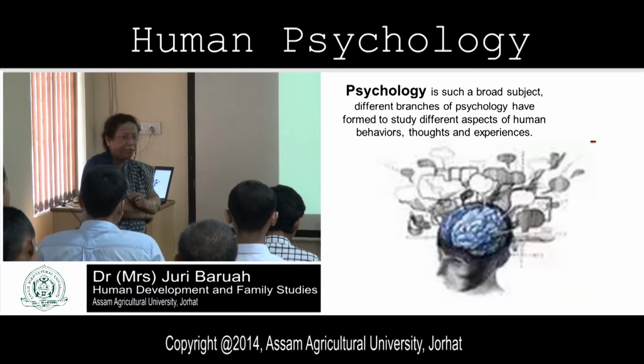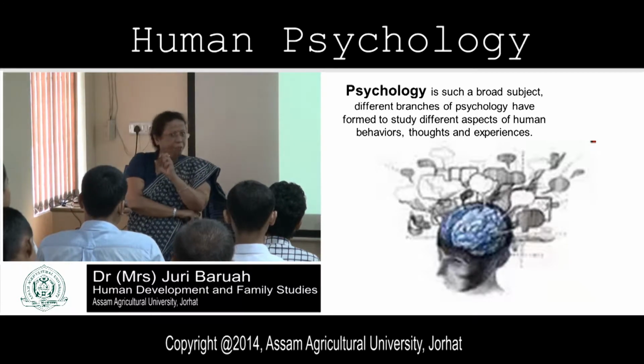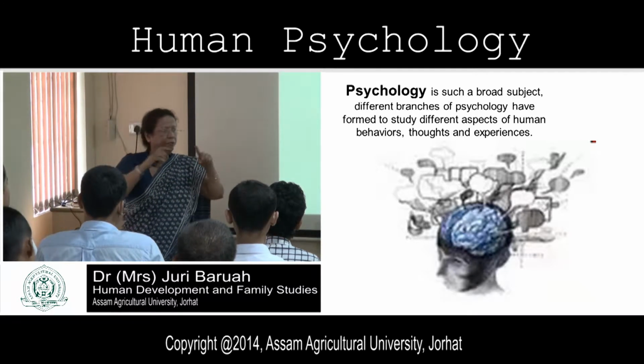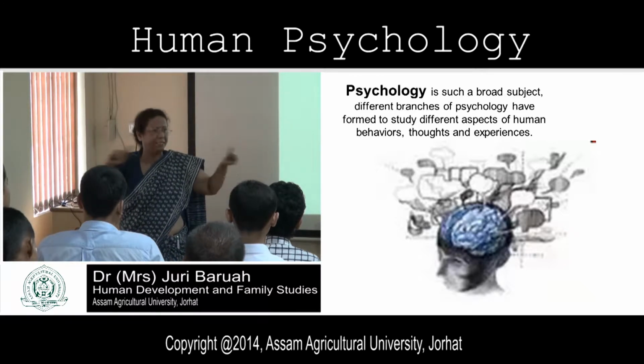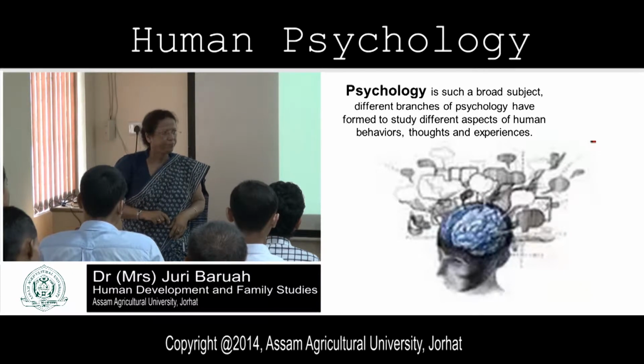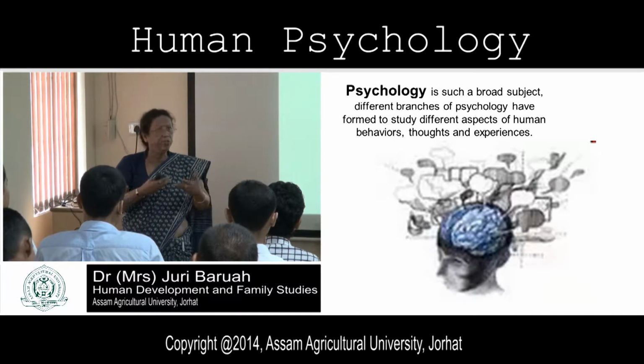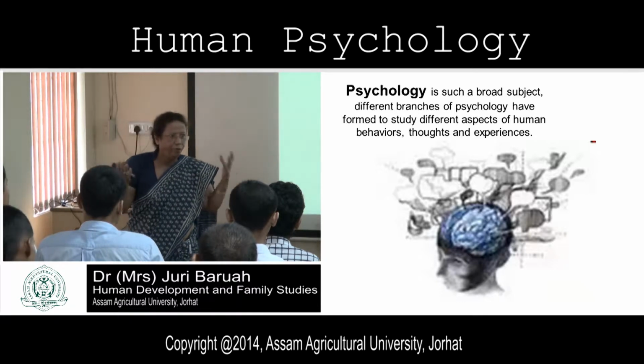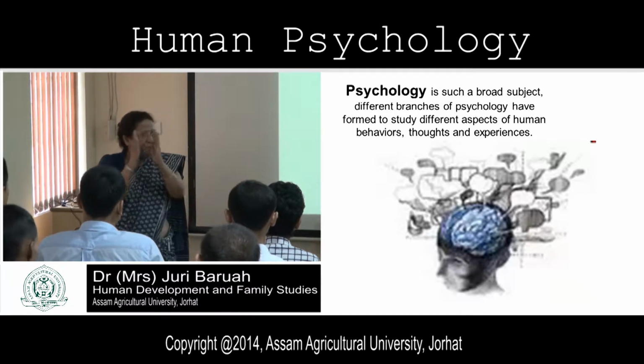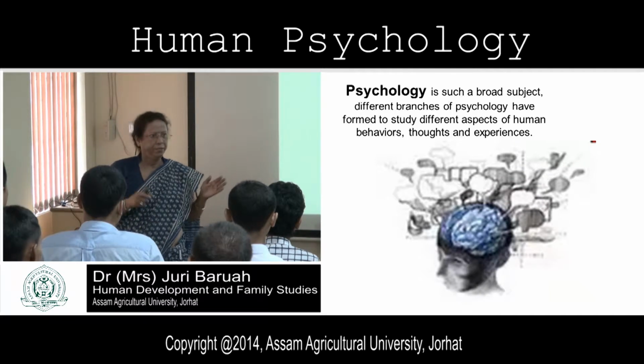Human behavior has different parts, different kinds of behavior: social behavior, cognitive behavior, emotional behavior. For that, we need different branches of psychology.